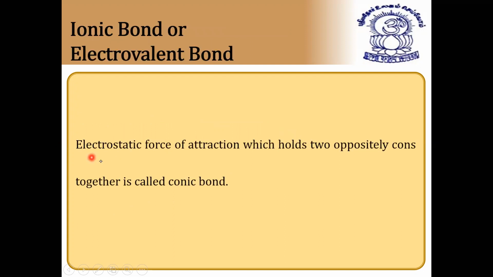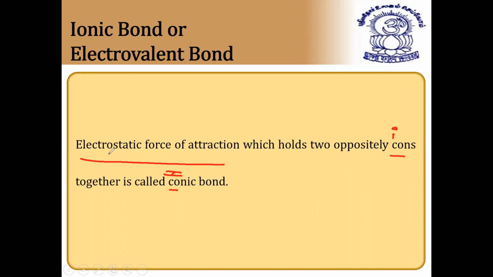The electrostatic force of attraction is very important here. What is the electrostatic force of attraction? One atom will lose an electron, another atom will gain an electron, and the electrostatic force holds the two opposite ions together. Two opposite ions held together is called an ionic bond.